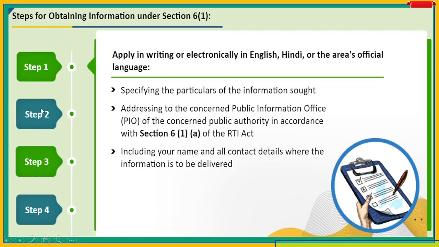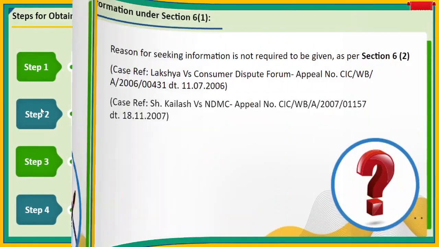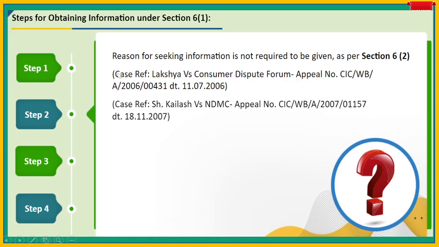Now step 2. Reason for seeking information is not required to be given as per section 6(2). Clear cut instruction is there. No need to mention the reason why I need this information, not required. Just ask for your information and the government department will provide the information. हमें किस लिए चाहिए नहीं बताना है. No reason is required.